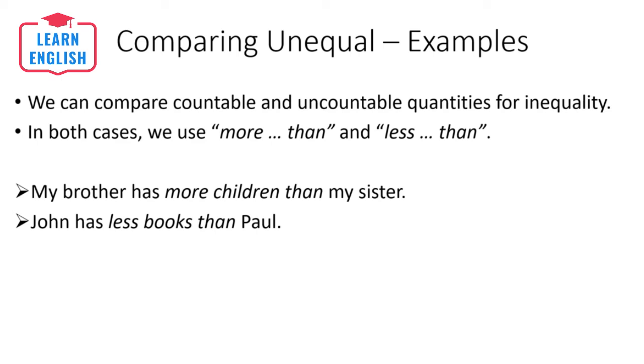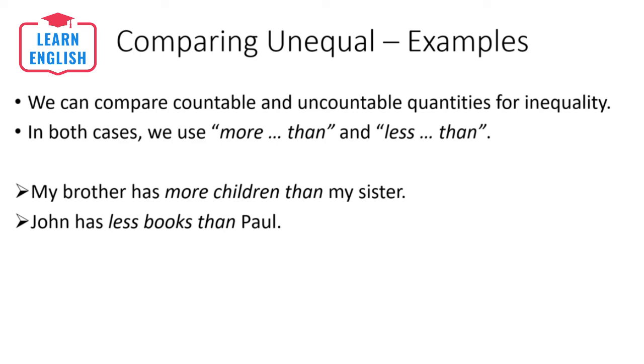John has less books than Paul. Again, we don't know exactly how many each has, but of the two, John has less. That was the countable nouns for inequality.